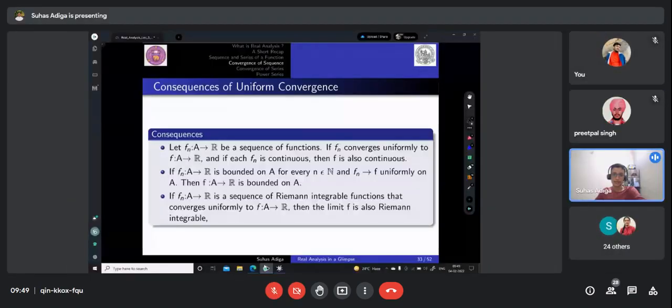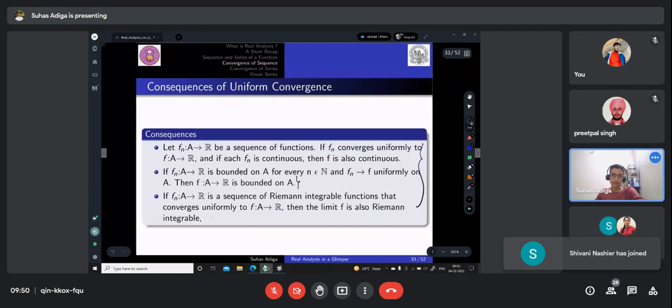Though it is not of much use here, knowing that would be really good. If we have a function fn from A to the set of real numbers, a sequence of functions, and fn converges uniformly to f, then if fn is continuous, f is also continuous. Similarly, if fn is uniformly convergent on A, then f is bounded on A. And if the sequence fn is Riemann integrable and converges uniformly, then the limit f is also Riemann integrable. So these three consequences will be of great use.